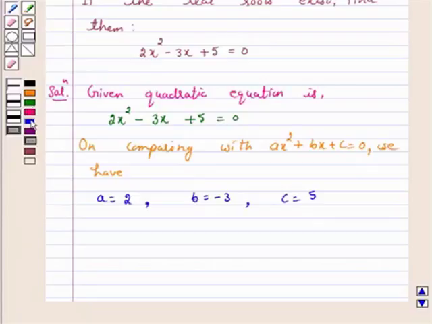Therefore, the discriminant b square minus 4ac is equal to minus 3 square minus 4 into 2 into 5, and this is equal to 9 minus 40, and this is equal to minus 31.